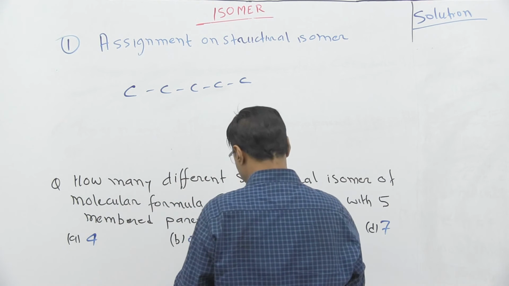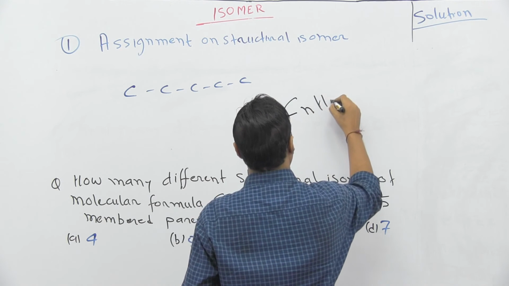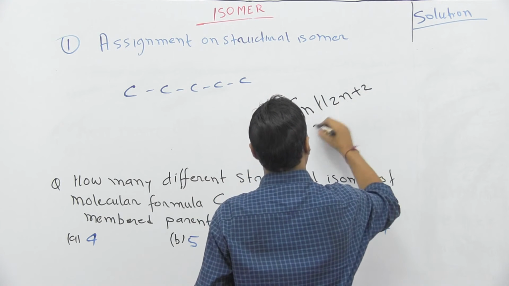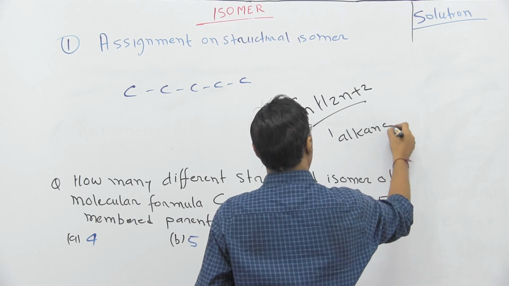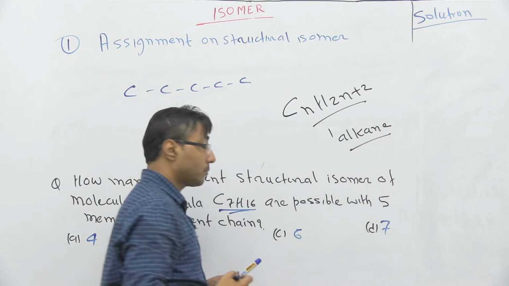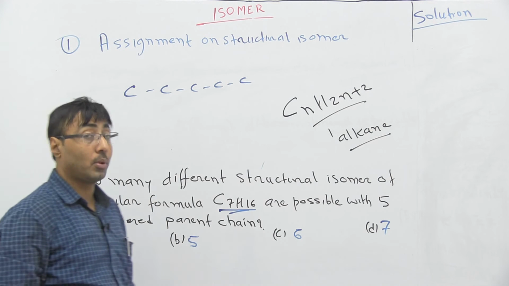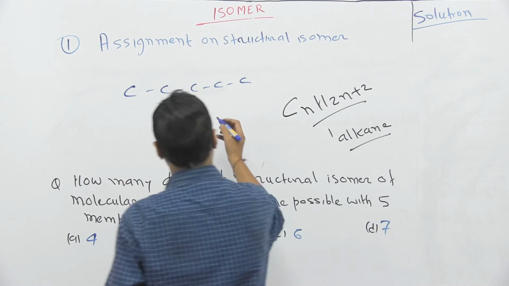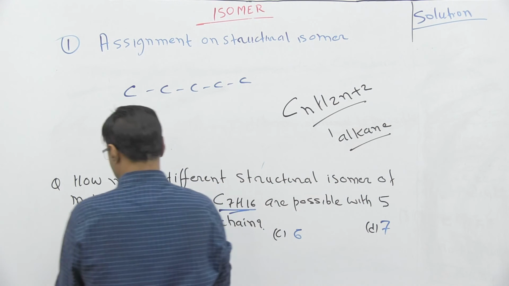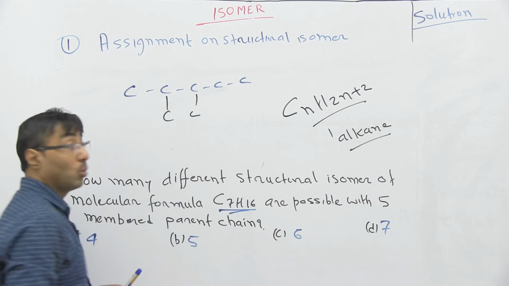The formula is CnH2n+2. So it's an alkane. It means we cannot make a cyclic compound of this. Since it's an alkane, we cannot make a cyclic compound of this part. So the first option, the first isomer, is this one, with 2 carbons.